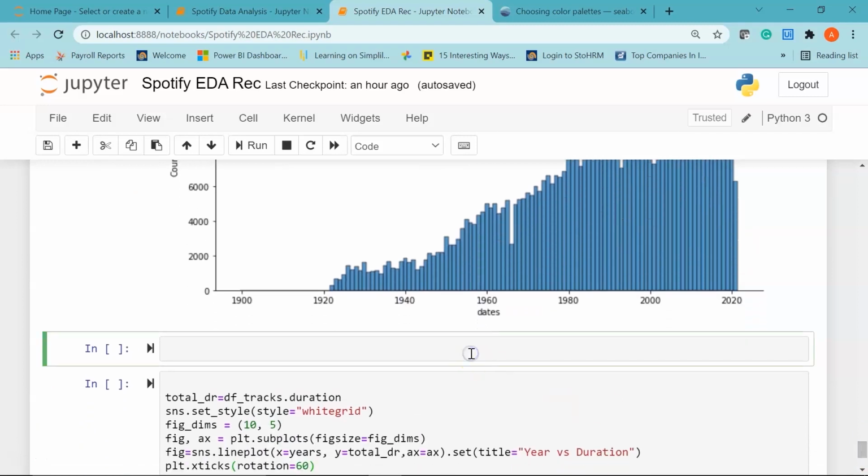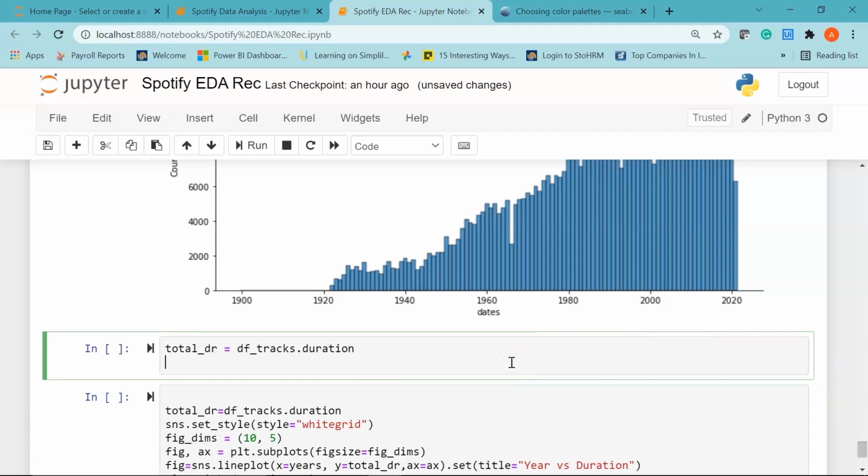Now we are going to see the duration of songs over the years. For that again we are going to create a bar plot. So I'll first create a variable called total duration equal to df underscore tracks dot, I'll use the duration column that we created with seconds, and then I'm going to set my figure dimensions.